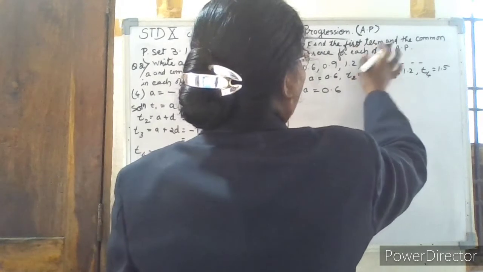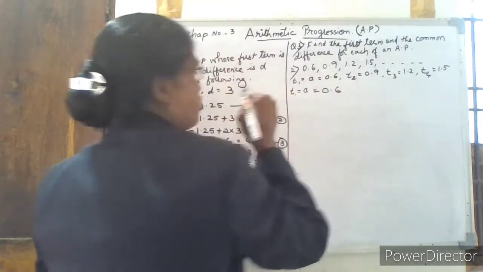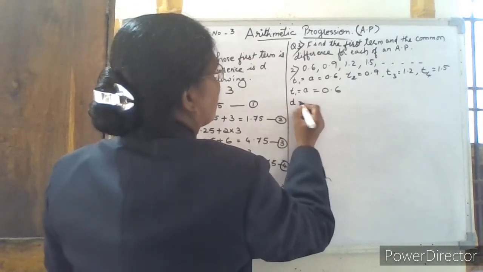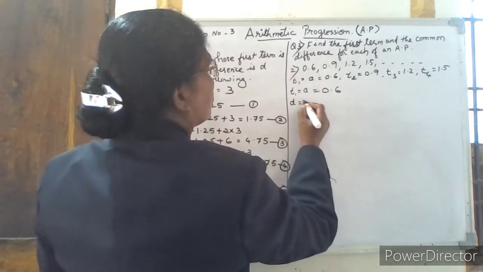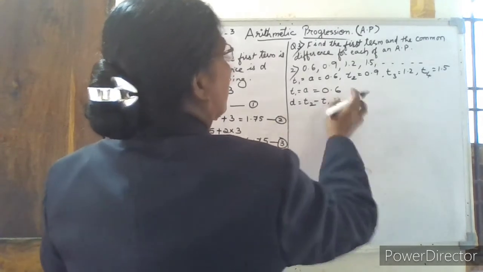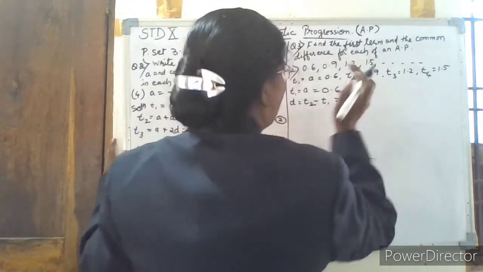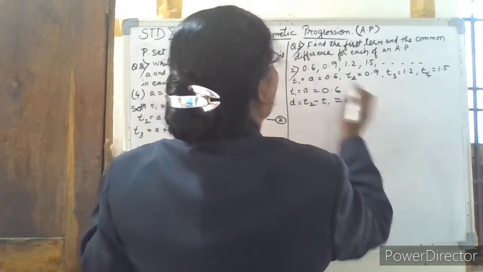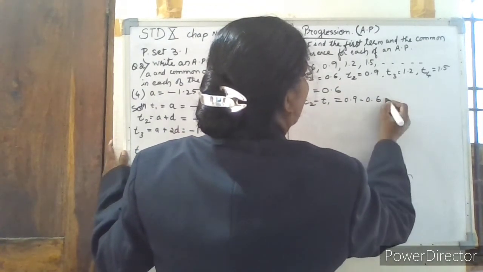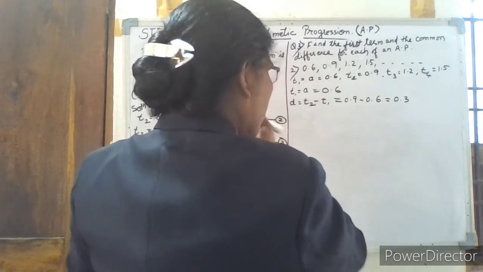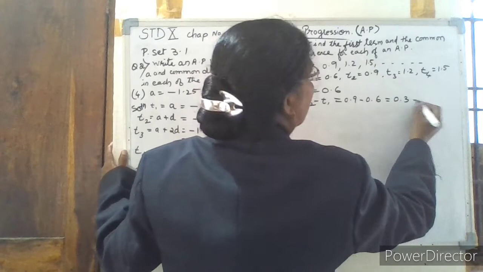Now we have to find the common difference. We can write it this way: common difference is equal to the second term minus the first term. So the second term is 0.9 minus the first term, 0.6. So it is equal to 0.3. Take this as the first point.